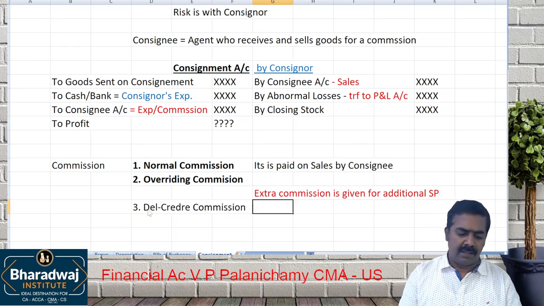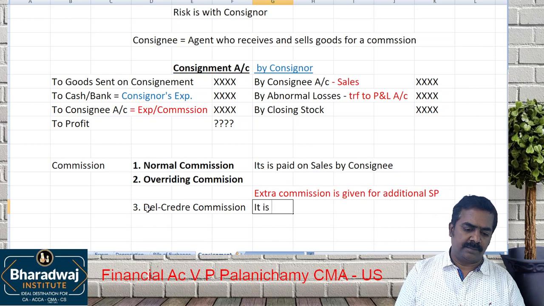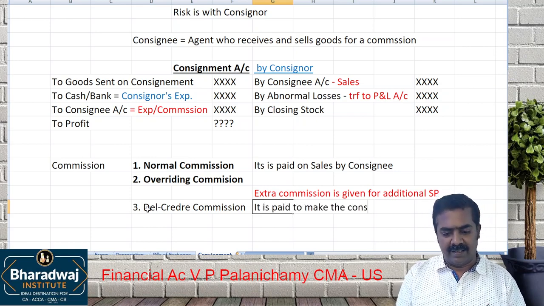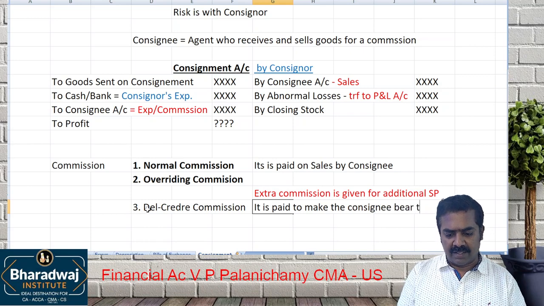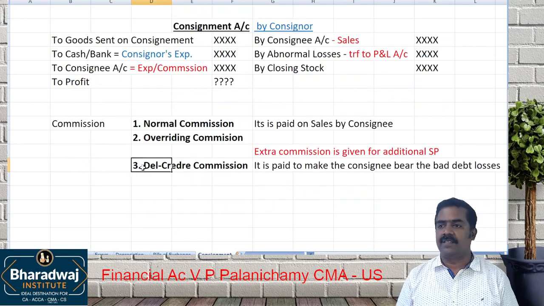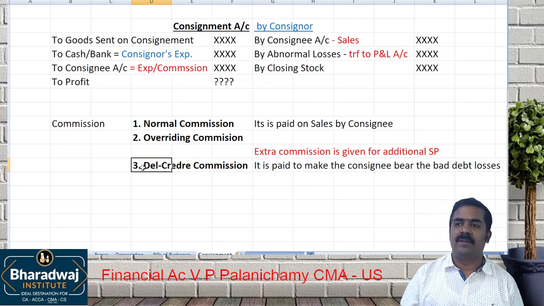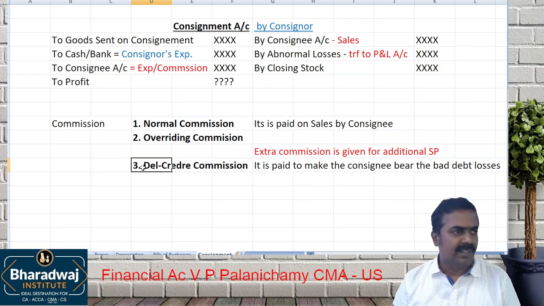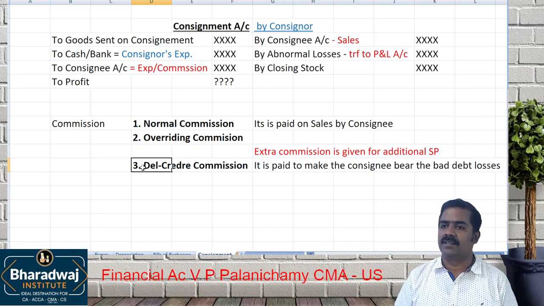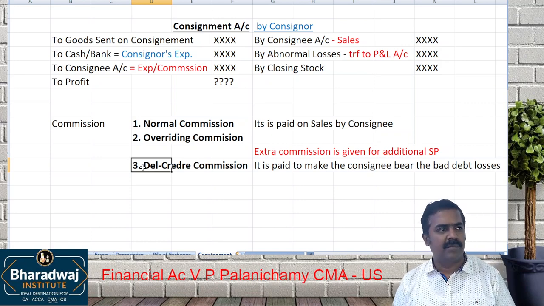Simple. It is paid to make the consignee bear the bad debt losses. But if creditor commission is paid, who should bear the bad debt losses? Agent will bear the bad debt losses. Consignee will bear the bad debt losses. If the creditor commission is not paid, who will bear the bad debt losses? Consignor will bear the bad debt losses.